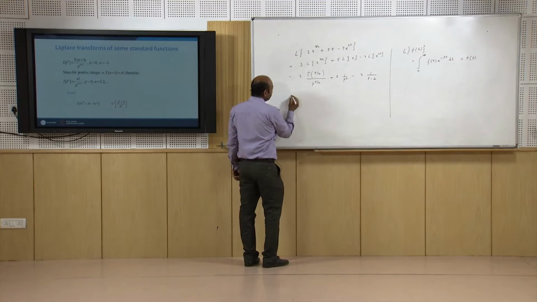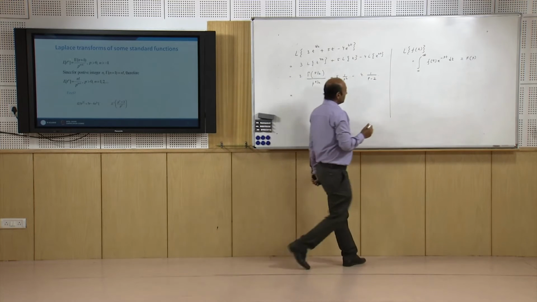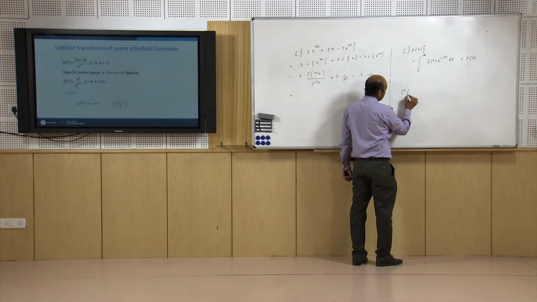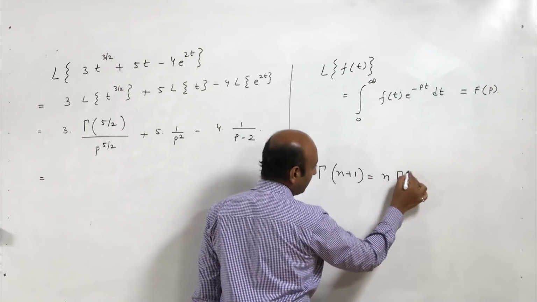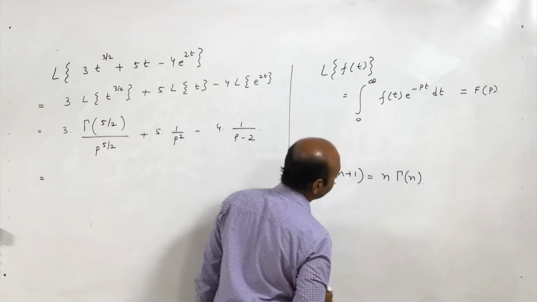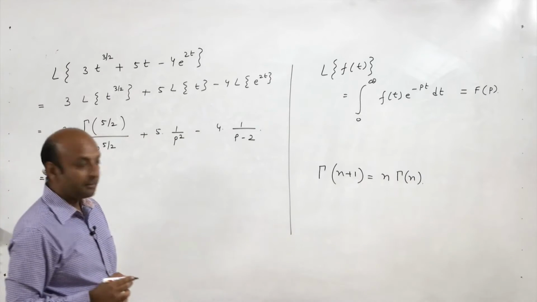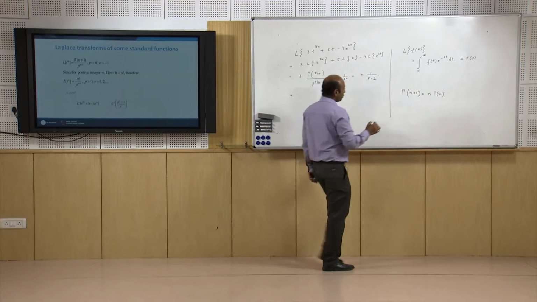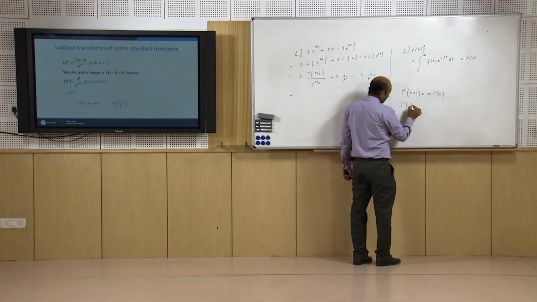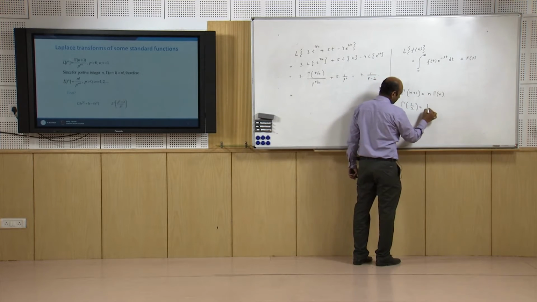Now gamma(n+1), we already know it is n gamma(n). Gamma(n+1) is nothing but n gamma(n), and gamma(1/2) is root pi. This we already know.